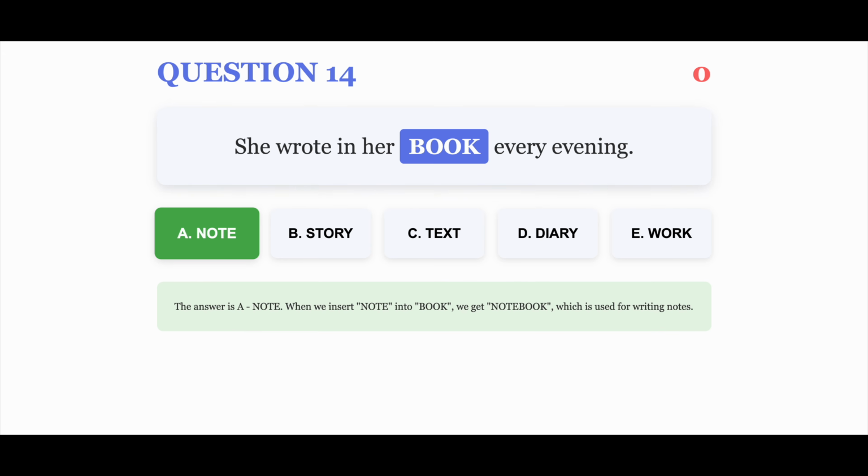The correct answer is A. The answer is A. Note. When we insert note into book, we get notebook, which is used for writing notes.